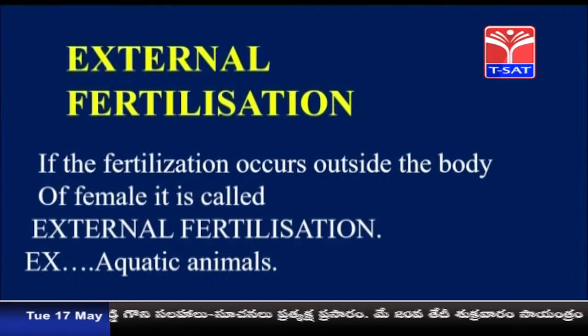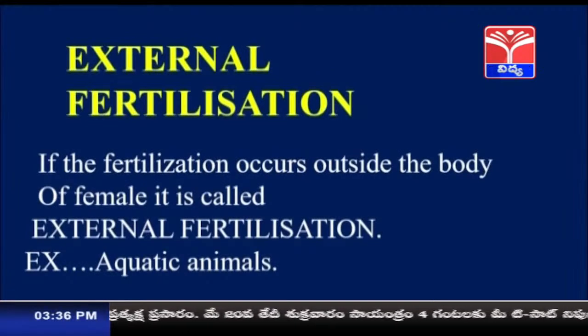See children here, external fertilization. If the fertilization occurs outside the body of the female, it is called external fertilization. That means the union of male and female gametes takes place outside.